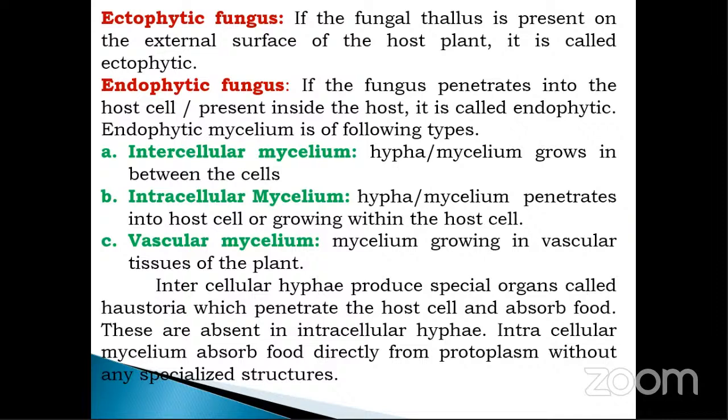That special organ is called haustoria. This is the organ of absorption, and they penetrate the host cells and absorb the food material. While haustoria are absent in case of intracellular hyphae, because these intracellular hyphae grow inside the cell or within the cell. So intracellular mycelium absorbs the food directly from the protoplasm without any specialized structures. Why do these intracellular mycelium absorb the food directly? Because they grow within the cell and they can directly absorb from the protoplasm without any specialized structure.